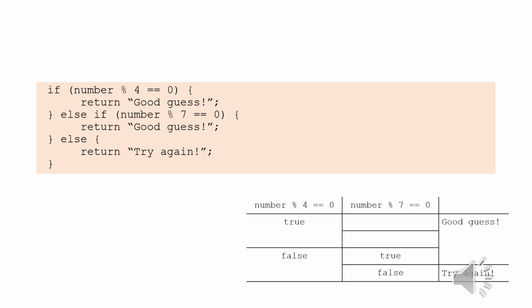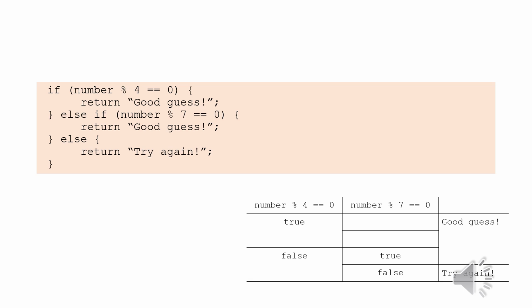So when the number is a multiple of 4, when this condition is true, then the program returns good guess and the execution stops. However, if the number is not a multiple of 4, the else if condition will be evaluated. So the program checks whether the number is a multiple of 7 or not. If this condition is true, then the program again hits a return statement. It returns good guess and the execution stops at this point.